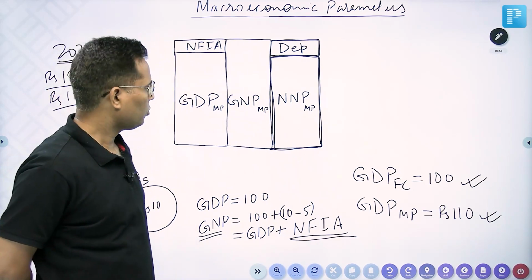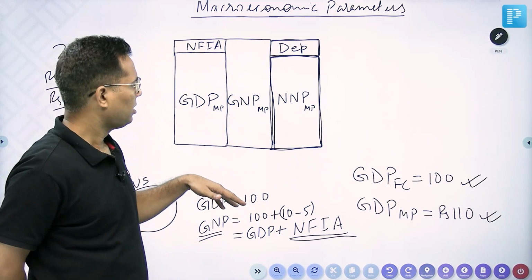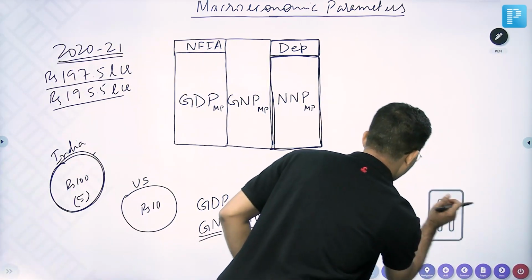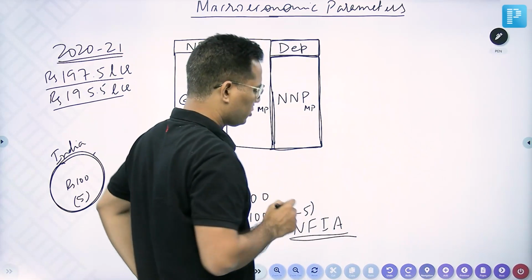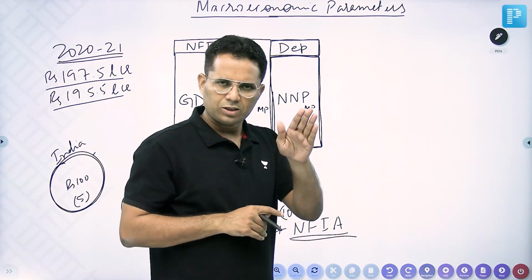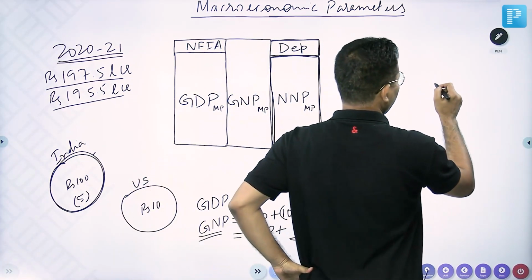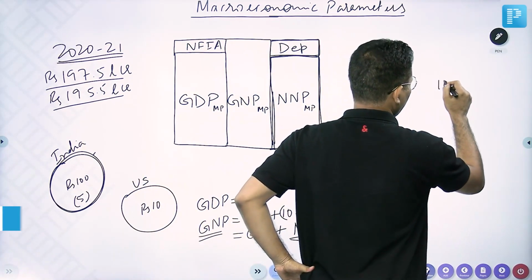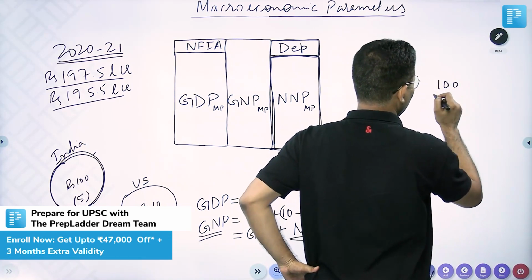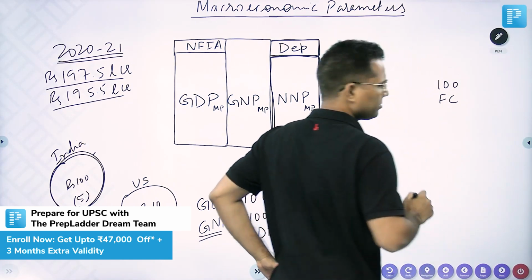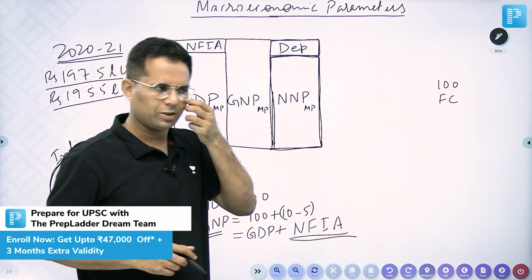right? So from market price, how to get to factor cost? Let us understand. The four factors of production wanted to sell the burger for ₹100, right? So ₹100 was the factor cost. Factor cost means whatever is going to the four factors of production.